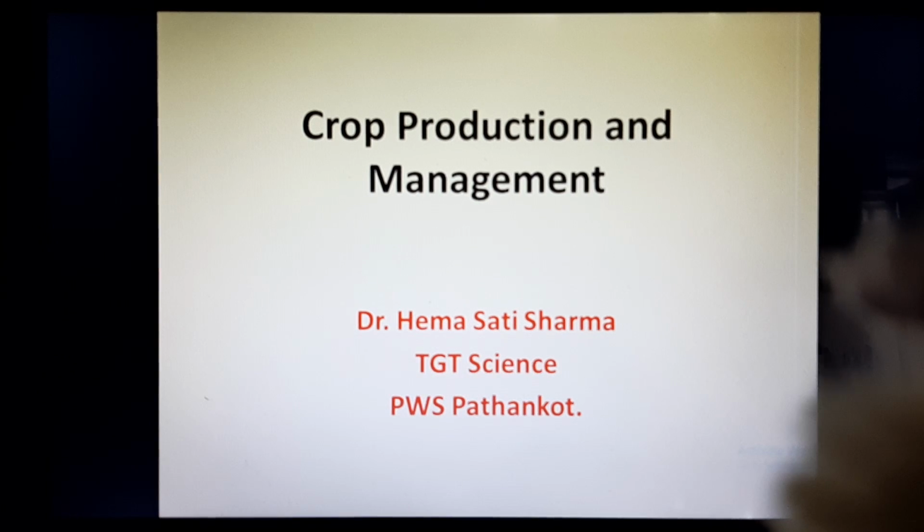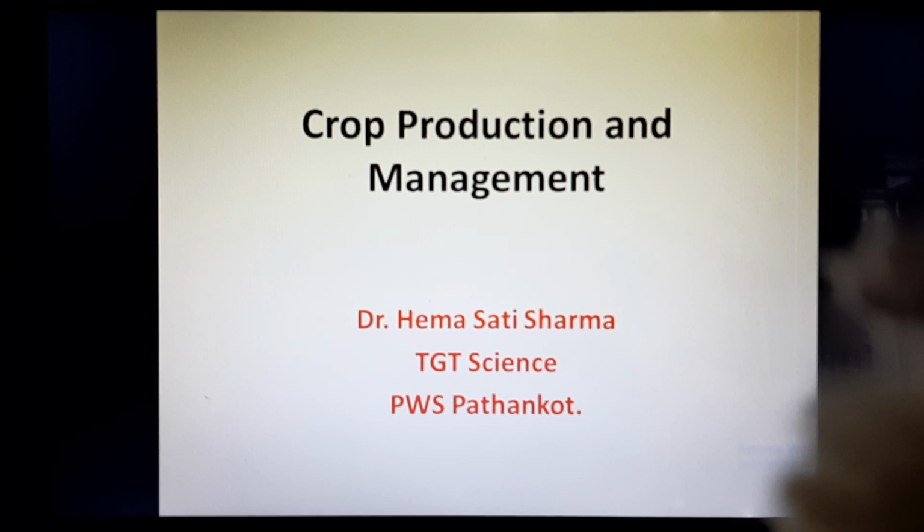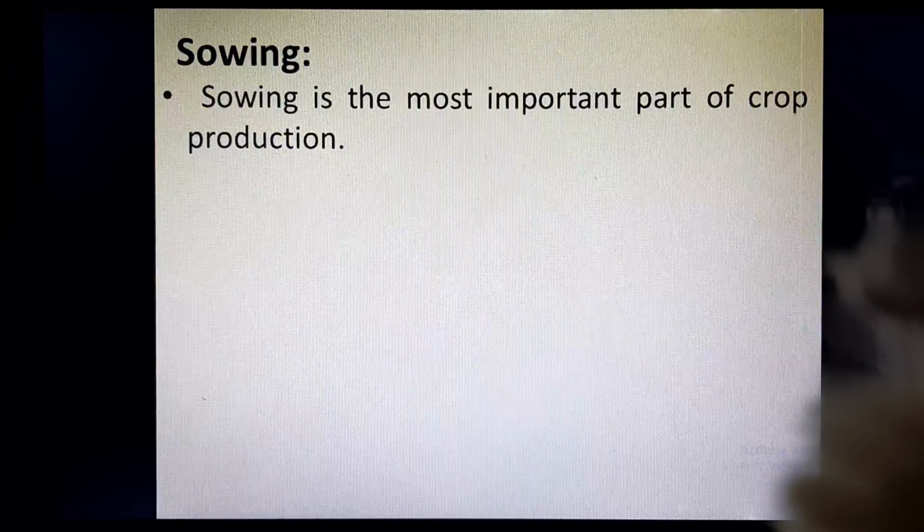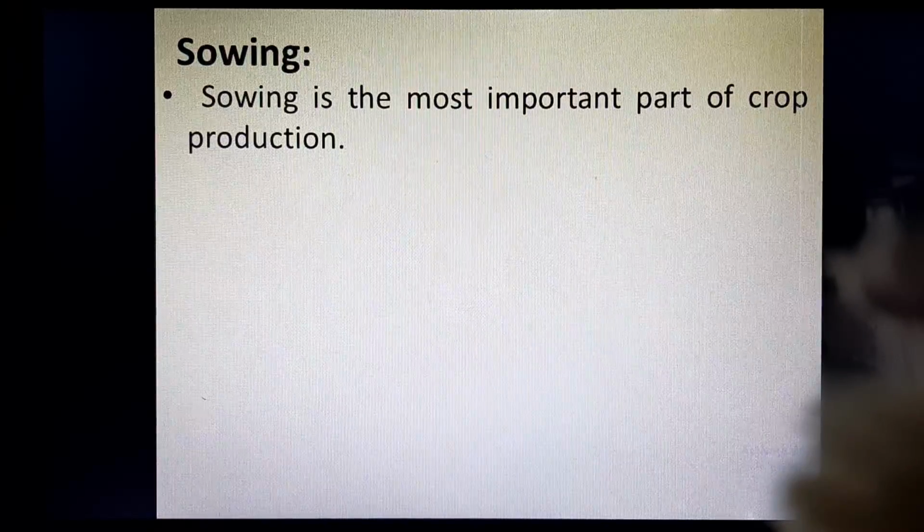Good morning. We are studying the chapter called crop production and management. We have already discussed introduction, types of crops, and preparation of soil in agriculture practices in our previous two lectures. Today we are going to discuss the second step, which is selection of seeds and sowing of seeds of agriculture practices. Sowing is the most important part of crop production.